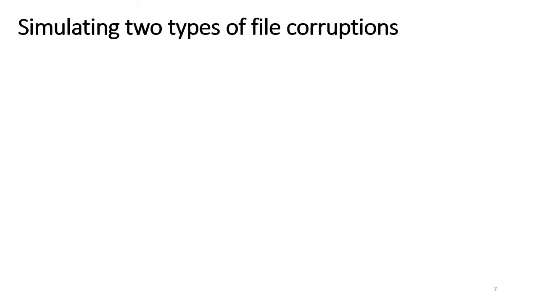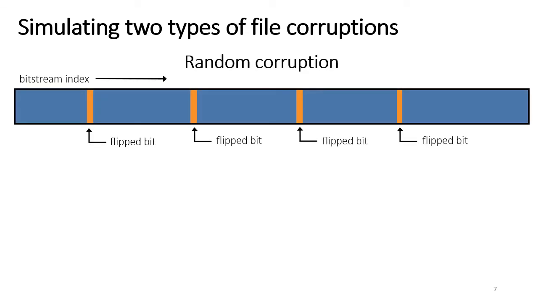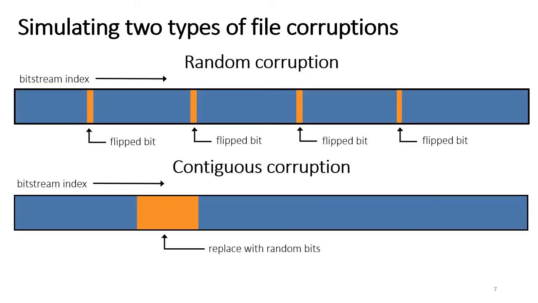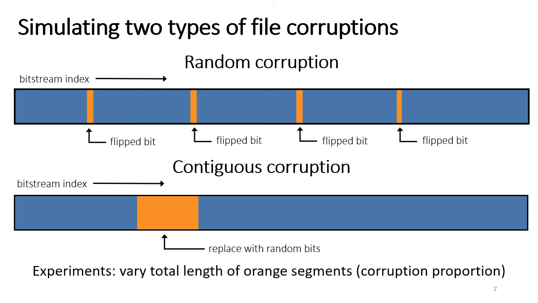We work with two modes of file corruption: random corruption, where random bits are flipped in the video file, and contiguous corruption, where a segment in the video file is replaced with random bits. In the real world, these errors can happen due to hardware problems, read-write errors, and even cosmic rays. In our experiments, we change the corruption proportion, or total proportion of bits in the video file that we corrupt. This is represented here as the total length of orange segments.